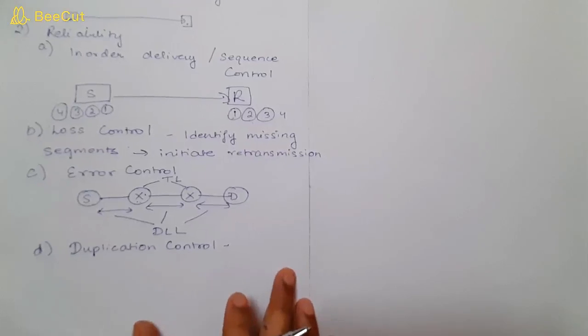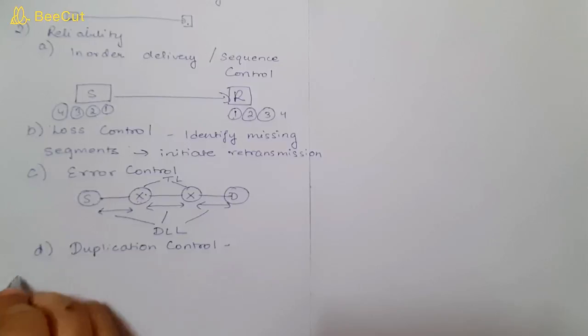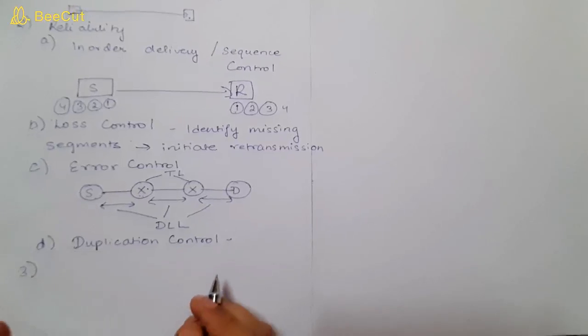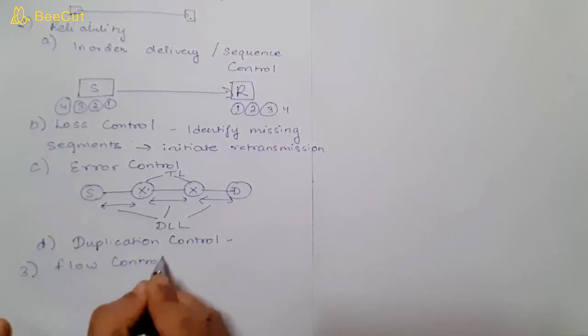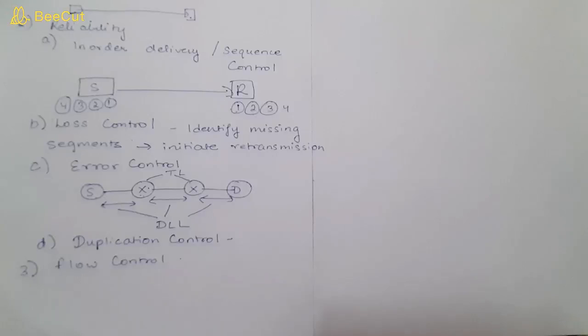Then the next one is, once your reliability is ensured, then the next function comes into existence, that is your flow control. So that is another function of the transport layer. Flow control ensures that the receiver will be able to receive all the data which the sender is sending.